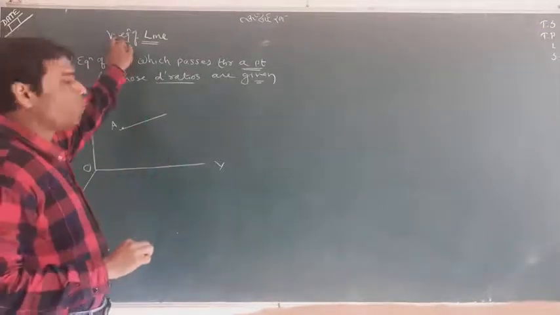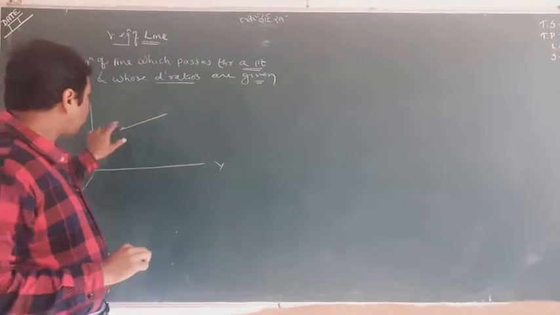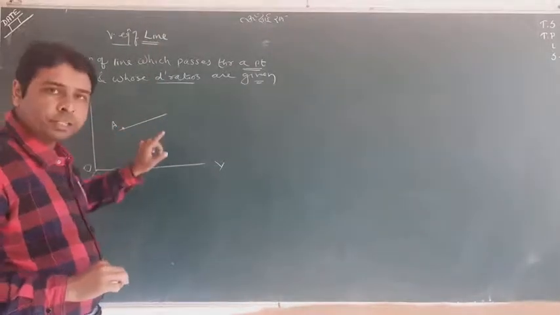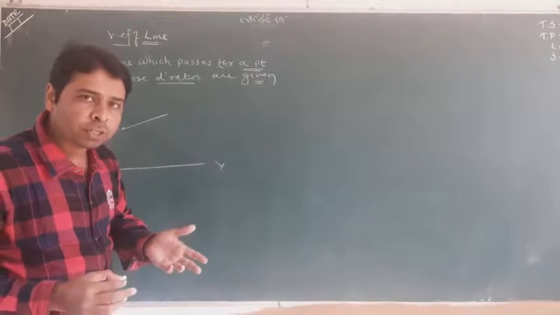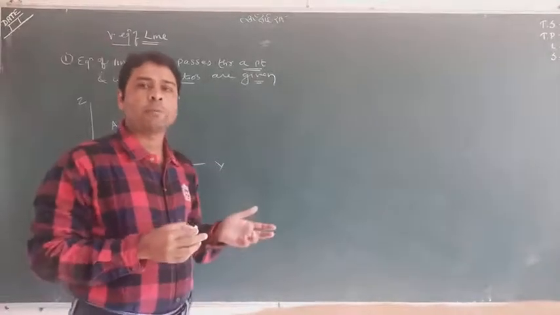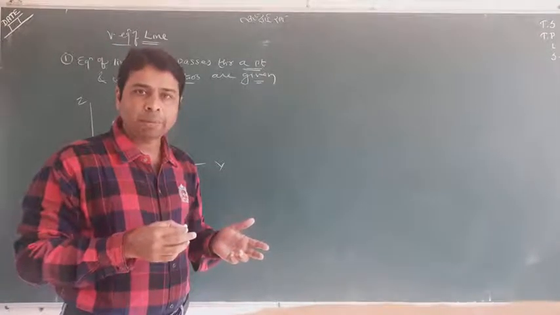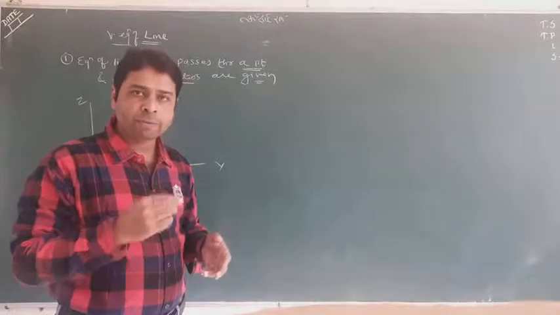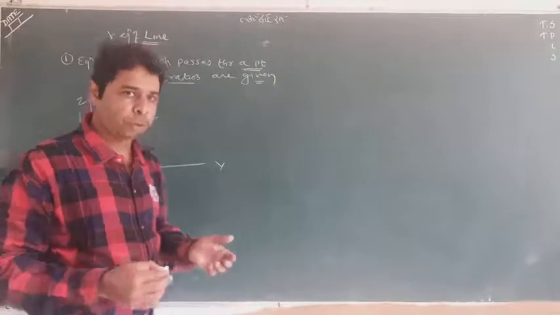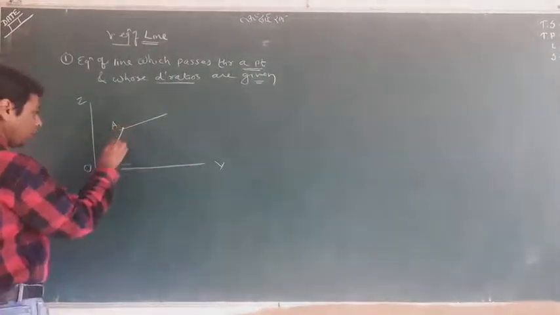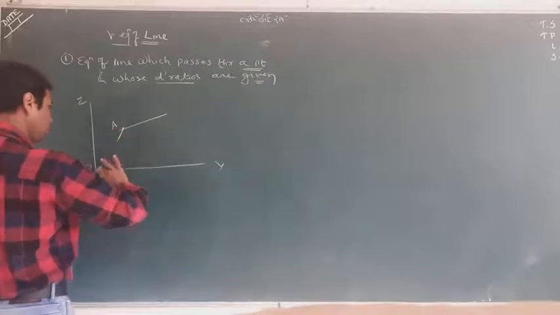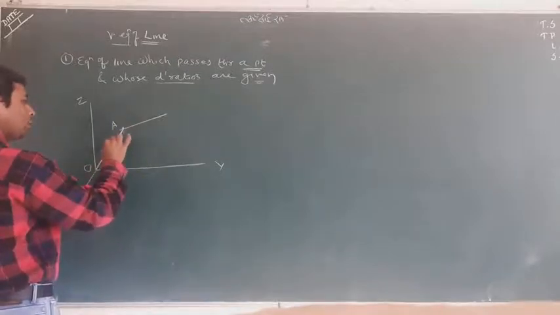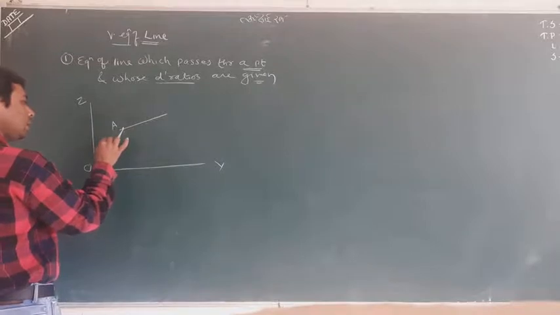When I talk about vector equation, this point has its coordinates, but I am not writing coordinates because I am studying vectors. So instead of coordinates, I will say the position vector of A. Suppose the position vector of A is a.